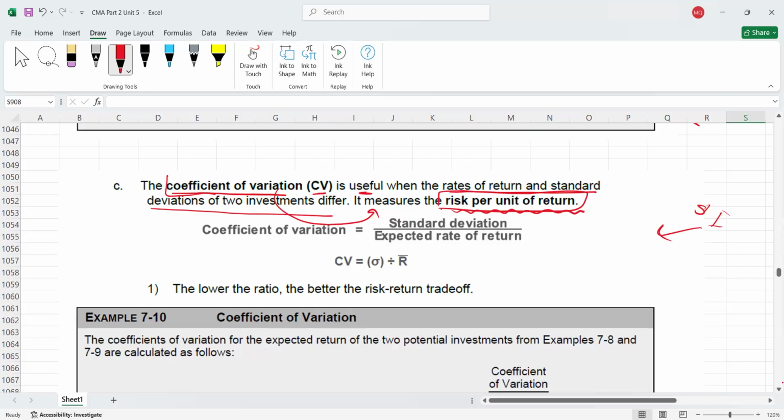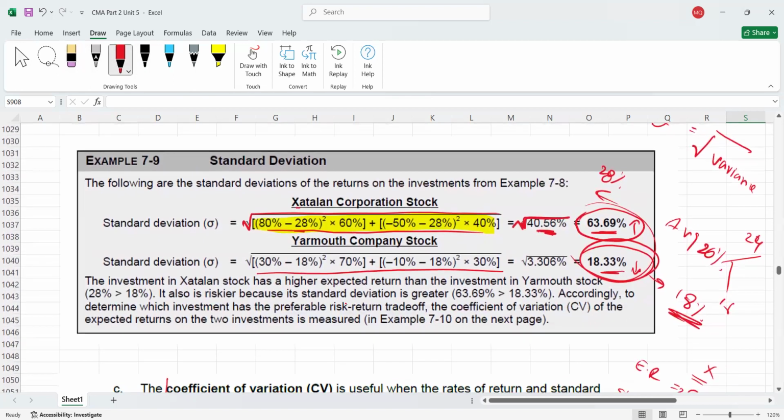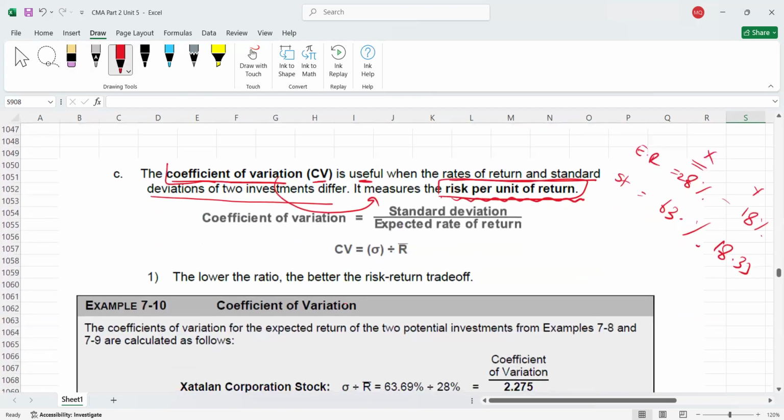For example, we have investments X and Y. For X, the expected return is 28%, but the standard deviation is something like 63 point some percent. For Y, the expected return is 18%, but the standard deviation is 18.33%.